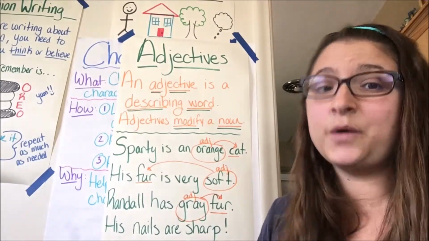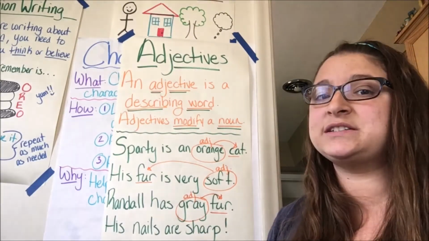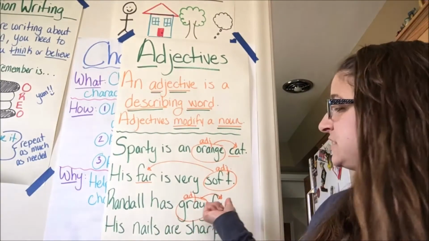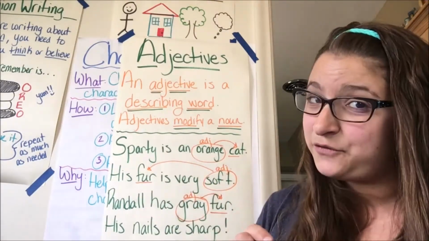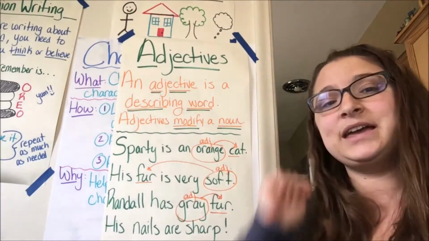Your adjectives are going to always be paired with a noun that they're going to describe or modify, either side-by-side buddies or sometimes separated within a sentence, and then you just got to look really carefully so you can find them. Last one, and then we'll get into our remote packets.